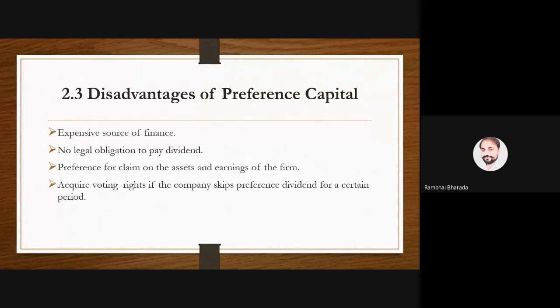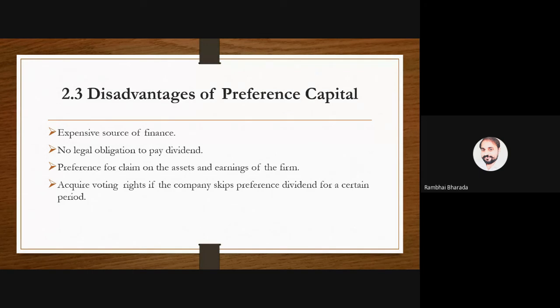They can go to the AGM and do whatever they want. But preference shareholders can't do anything if they are not getting the dividend. So the limitations: expensive, no legal obligation for dividend, no preference in claiming the assets and earnings at the time of liquidation, and no voting rights when the company skips the dividend.